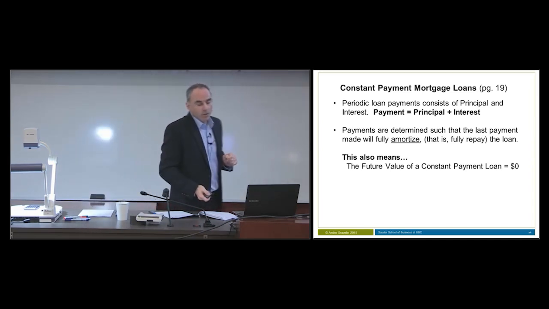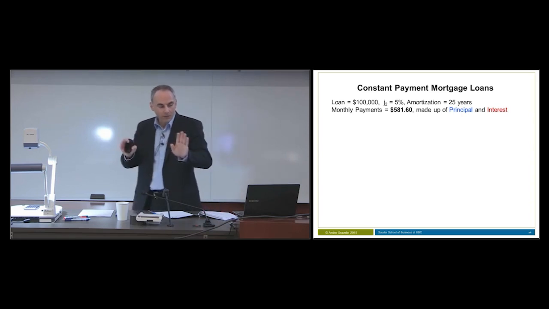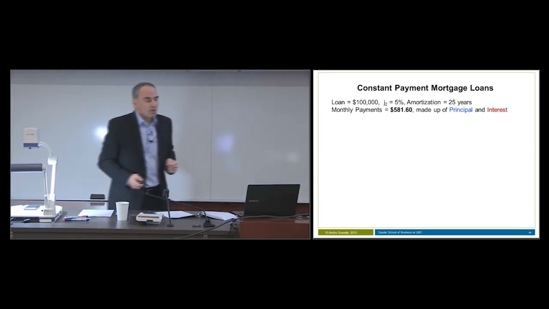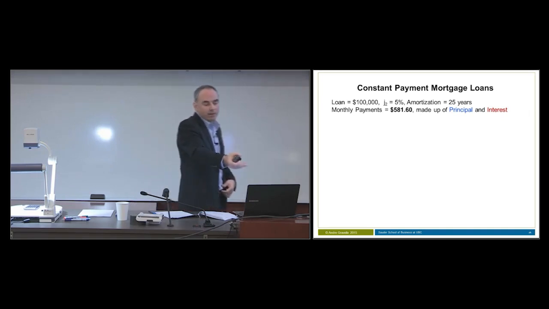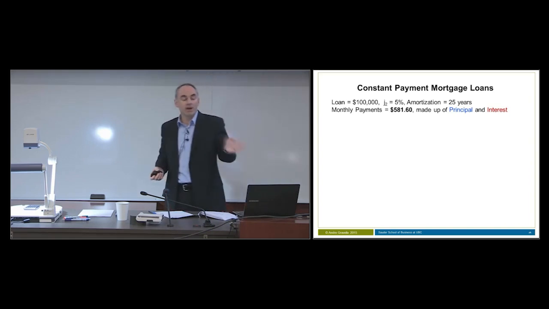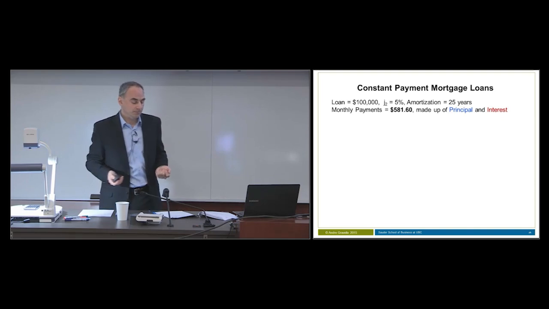Okay. Let's look at an example of this loan. I've just made up an example here, nothing for you to calculate. We'll just look at this for illustrative purposes. I picked a $100,000 loan, interest rate J2 equals 5%, amortized over 25 years. I've calculated the monthly payments, and they're $581. And I know they're made up of principal and interest.